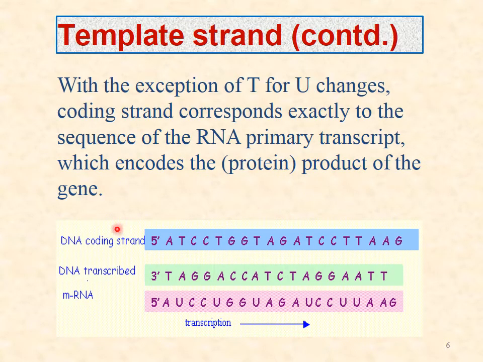Now you can see from the diagram that the DNA coding sequence is A, T, C, C. The same coding sequence is present in the newly synthesized messenger RNA, which is known as the primary transcript, whereas the template has the anticodon sequence. The coding sequence is similar to the new messenger RNA, the only difference being that instead of thymine there are uracils. Thymine is replaced by uracil, as thymine is absent in messenger RNA.